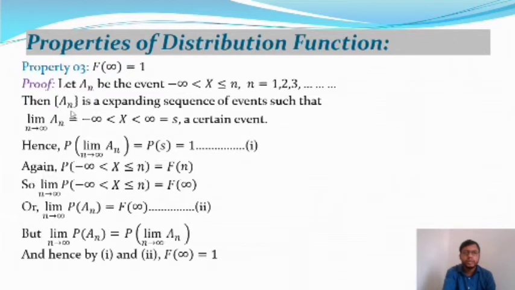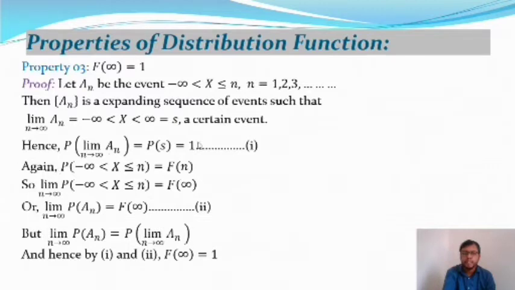So A_n is an expanding sequence of events such that limit n tends to infinity A_n, if we put n tends to infinity, gives minus infinity less than X less than plus infinity, and this is equal to S, and S is called a certain event. The probability of the certain event is 1, so hence probability of limit n tends to infinity A_n is equal to probability of S, and probability of S is equal to 1. This is the property of the certain event.